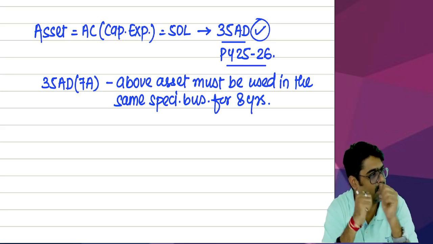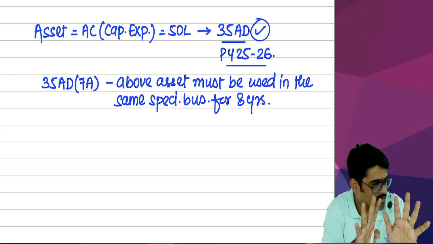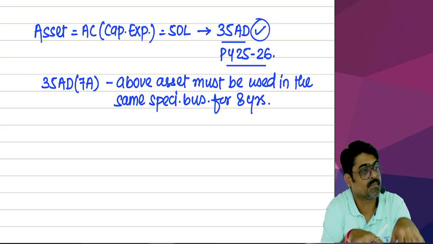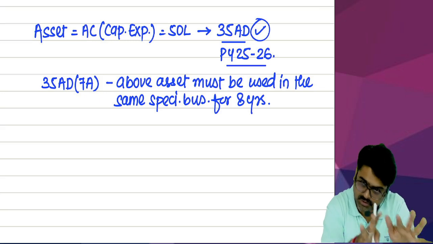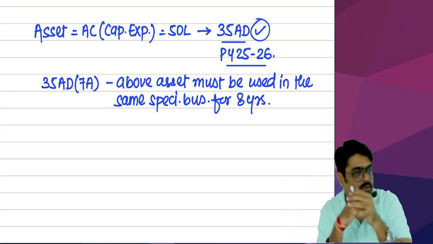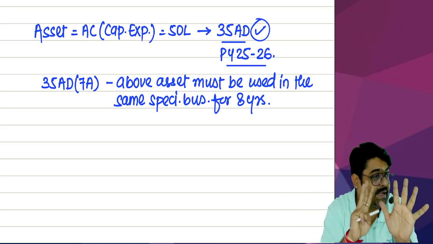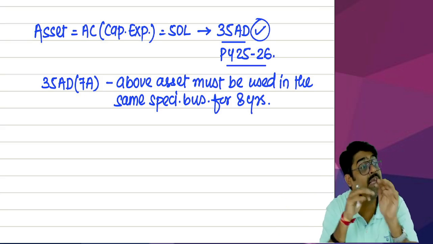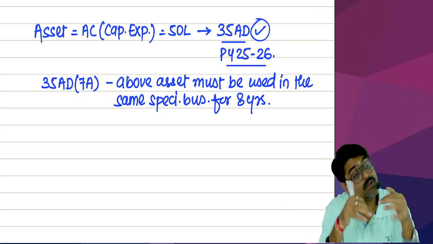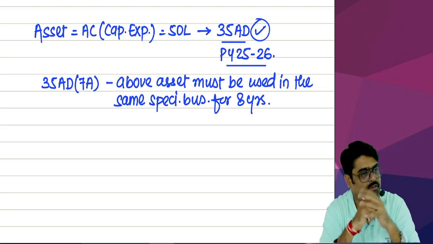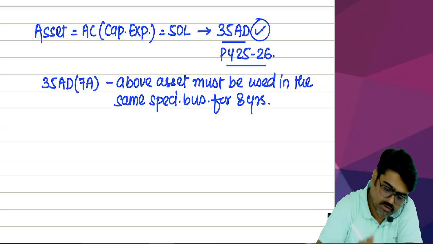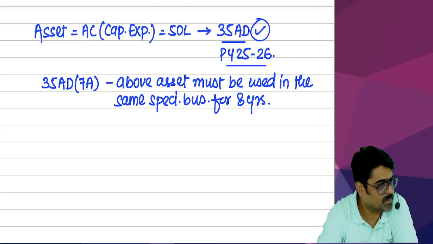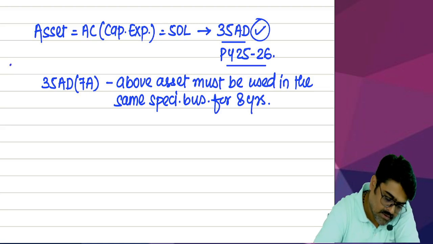So when did you take the deduction? 25-26. So this is the first year in which the asset is used in your business. So this year plus 7 more years, meaning total 8 years, you are supposed to keep using this asset in the same business. So in 25-26, it is used in a specified business. For example, the business was